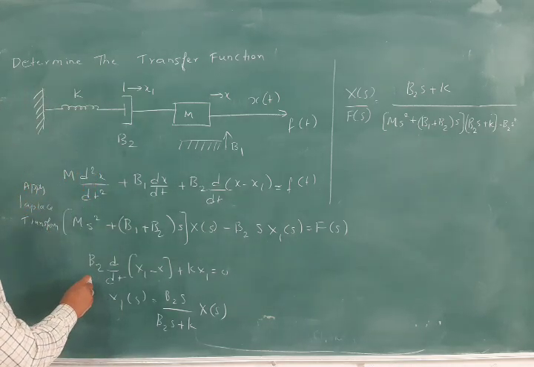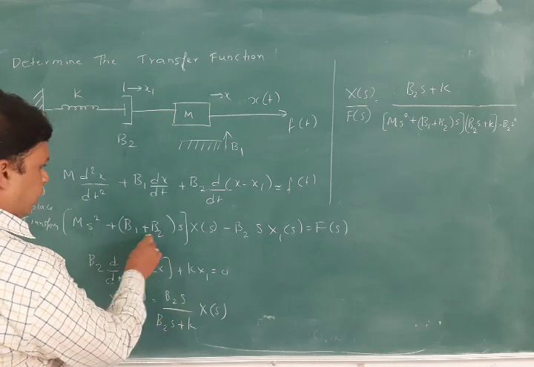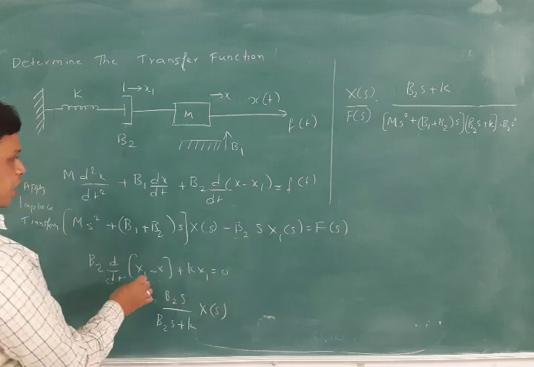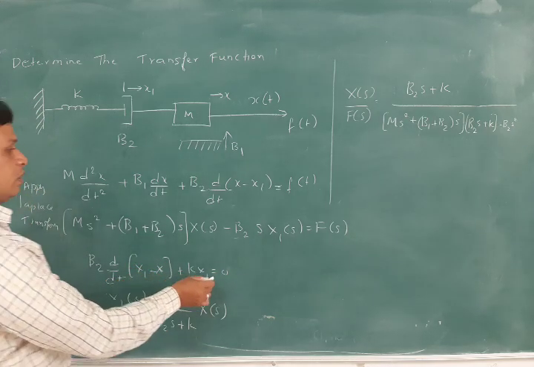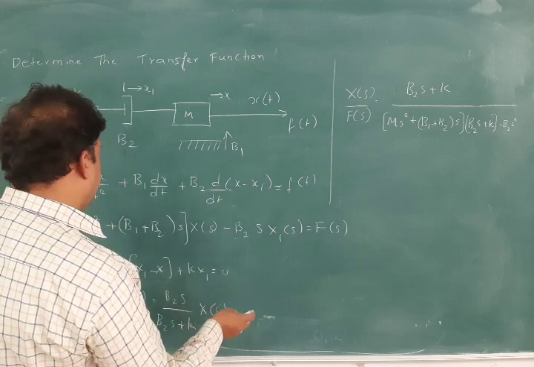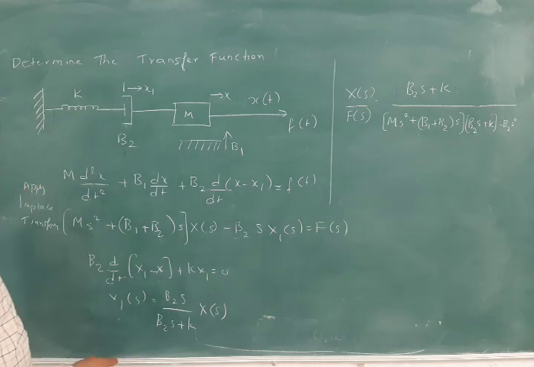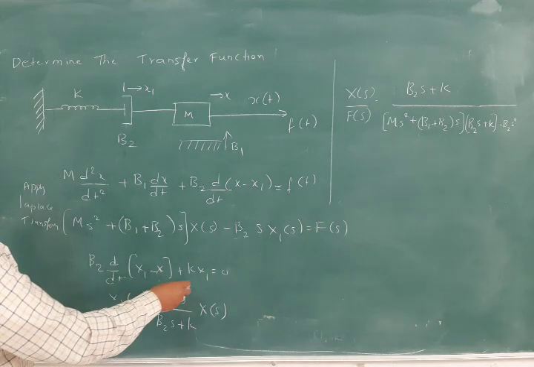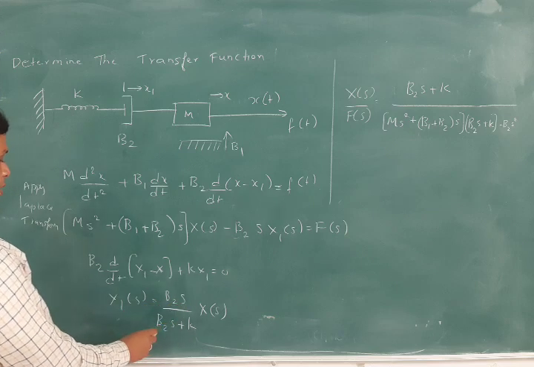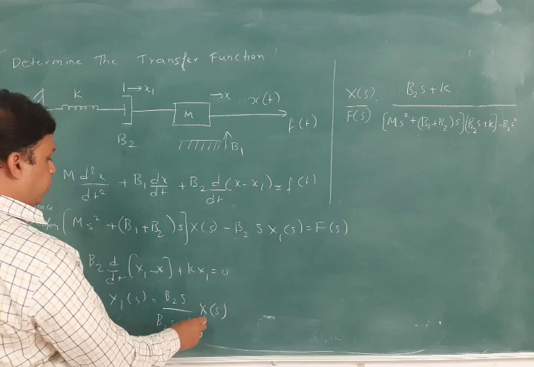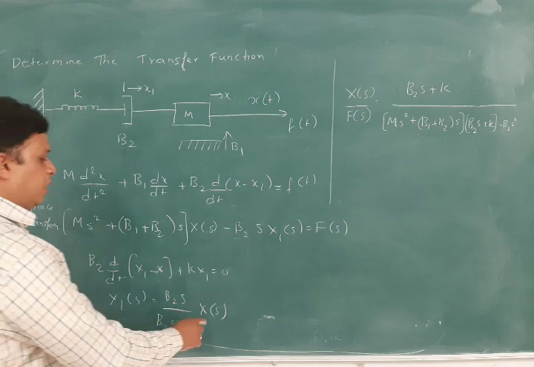That equation is b2 into d by dt of x1 minus x; we are taking b2 common here, since we have two such terms, and write x1 minus x, plus kx1 written as it is, and there will be one cancellation term also here. Like that we write it equal to 0, and X1(s) is equal to b2s by (b2s + k) into X(s), after applying the Laplace transforms.